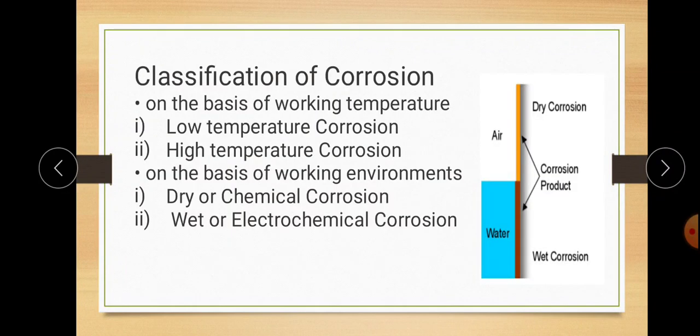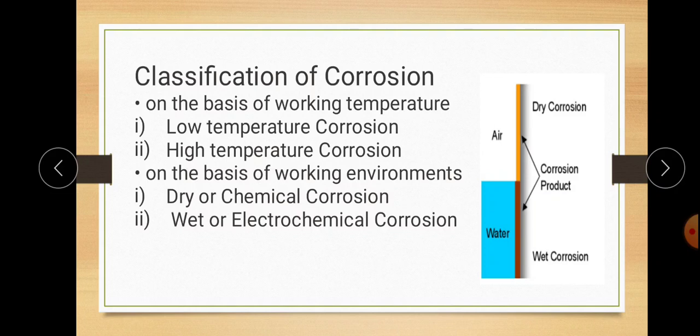Now the classification of corrosion. Corrosion is classified on the basis of various points. First point, on the basis of working temperature. There are two types: either low temperature corrosion or high temperature corrosion. For example, in industries when highly melted metal flows through metal tubes, and corrosion occurs at that stage, that kind of corrosion is known as high temperature corrosion.